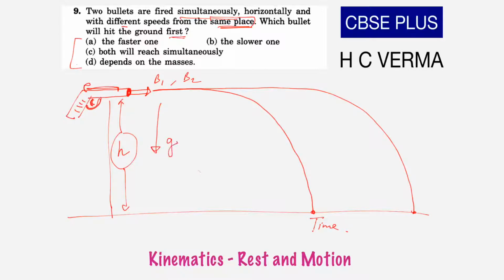Now what other things are fixed? Acceleration due to gravity. The acceleration which works here is also fixed, which is due to gravity, that is 9.8 meter per second square. Anything else you find which is fixed? Yes. If we take this x and y axis, then horizontal motion is giving some amount because this bullet is moving horizontally. So you can still record some velocity horizontally. Vx has some value. We don't know what value, but Vx has some value.